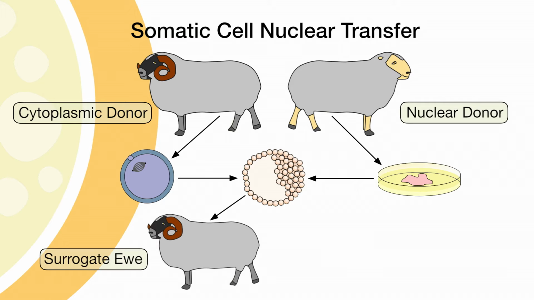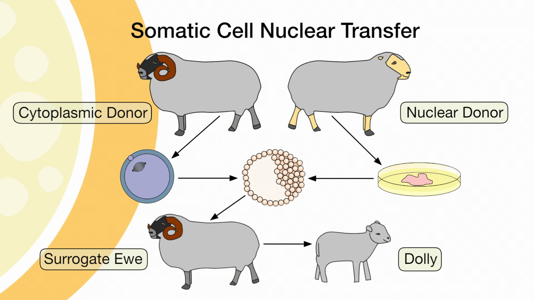Now, while this approach was horribly inefficient and many epigenetic questions still persist, Dolly was born, survived, and reproduced naturally herself. This proves that a single somatic cell nucleus, in the context of the egg cytoplasm, does in fact possess all the necessary information to organize and generate all the cells of the embryo. This is amazing. How is that possible? And what does it say to the regulation of cell differentiation?